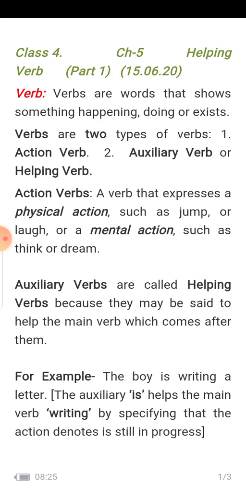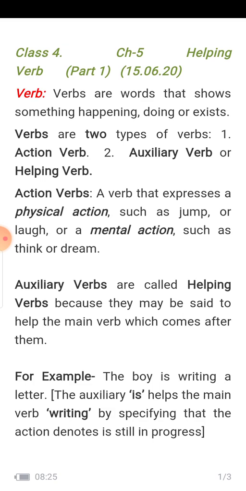Next, we are coming to the auxiliary verb. Auxiliary verbs are called helping verbs. Why are auxiliary verbs called helping verbs? Because they may be said to help the main verb which comes after them. Rama is riding a horse.